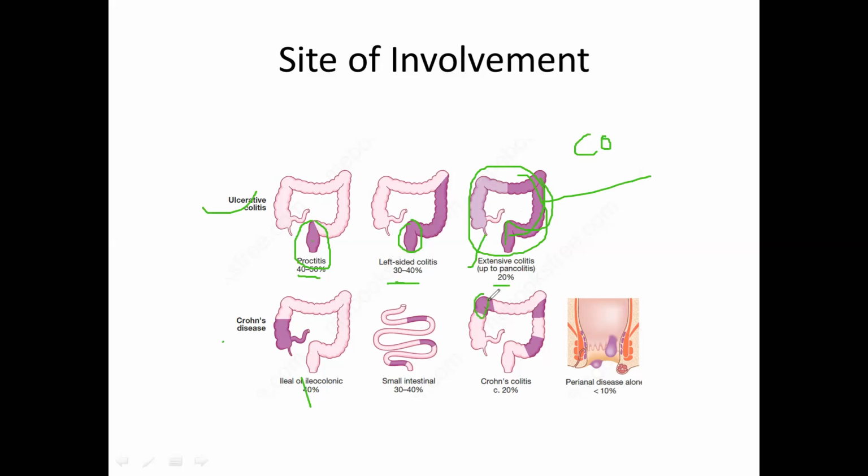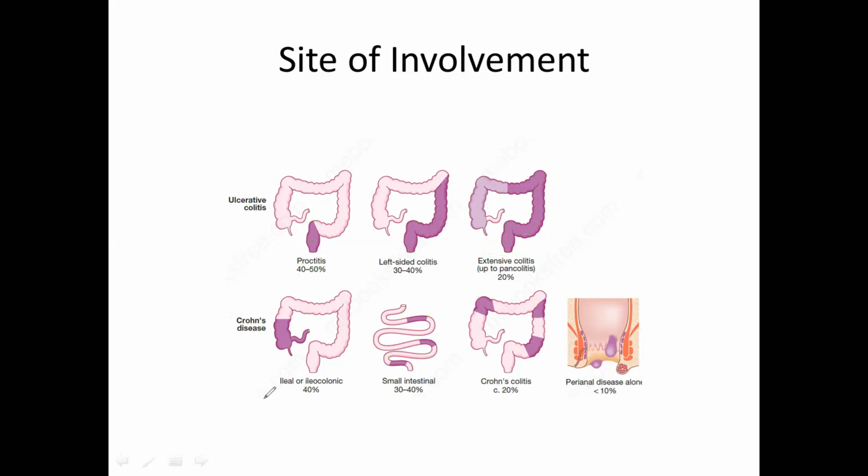Here is some area of inflammation, here is some area of inflammation, and there is no inflammation here. This is called a skip area, and then there is again inflammation. This type of lesion is usually seen in Crohn's disease. And obviously this inflammation is transmural, whereas in ulcerative colitis it is only limited to the mucosa and submucosa.